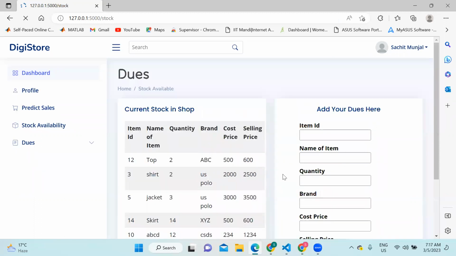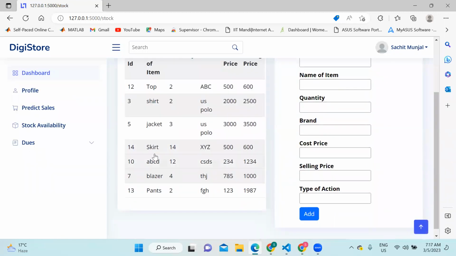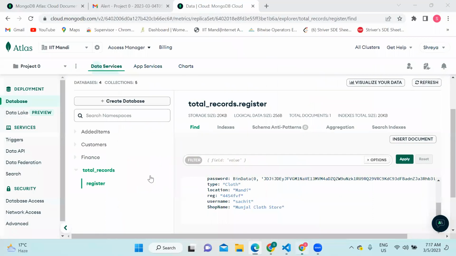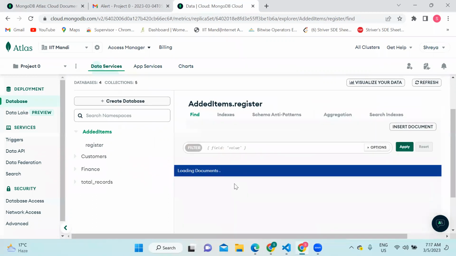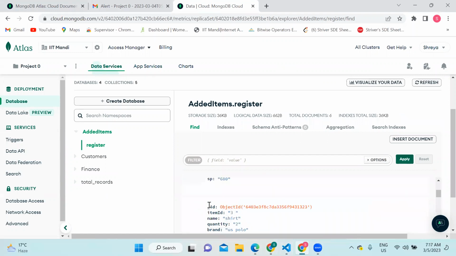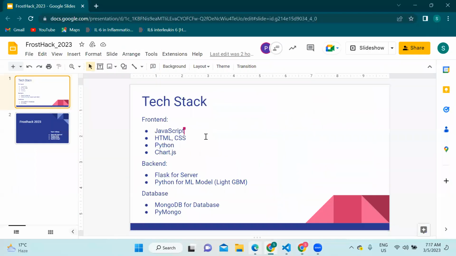So I can even delete and update as per requirement. It is also connected to the database called added items, which has the collection Register. Register consists of the documents inside this table, which is being shown here.